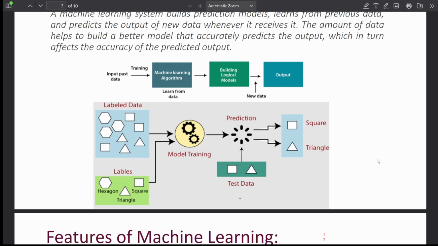Have a look at this graph. Input data goes to the machine learning algorithm model, and then building logical models, and then output comes. Then model training: you can see here labeled data goes to the model training part, then prediction, what is a square or what is a triangle.